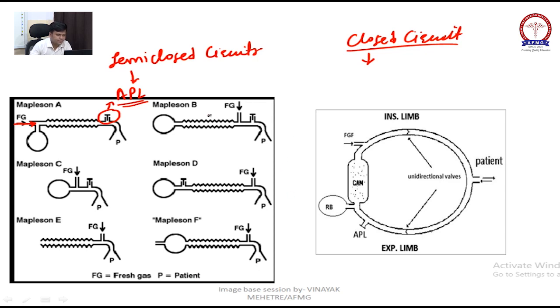Mapleson B and C circuits are no more used. We will discuss this one afterward. Now let's go on to the closed circuit.